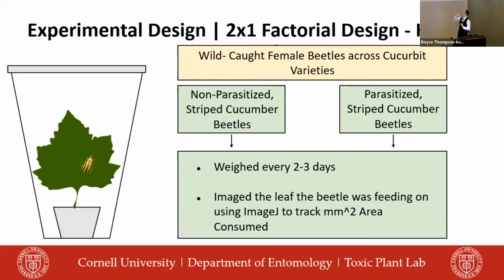From there, they were placed in their experimental cups, which you can see on the left side of the screen, with a summer squash leaf. We weighed them every 2 to 3 days for measurements, and during that time, we imaged the leaves for the amount of consumption in millimeter squares utilizing ImageJ.